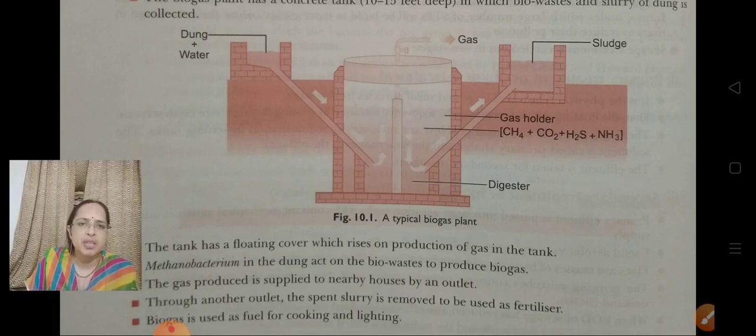Methanobacterium in the dung acts on the bio waste to produce biogas, and the gas produced is supplied to nearby houses by an outlet and used for domestic purposes. Through another outlet, the spent slurry, the waste which is left after complete formation of the methane gas, is removed from the tank and used as fertilizer. So this biogas is used as a fuel for cooking as well as lighting, and the slurry is used as manure for fields.